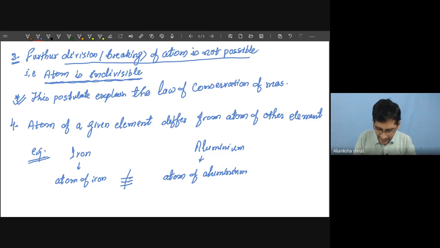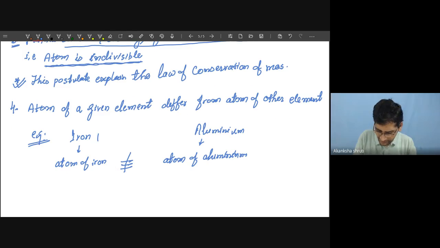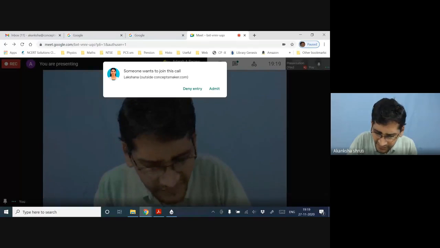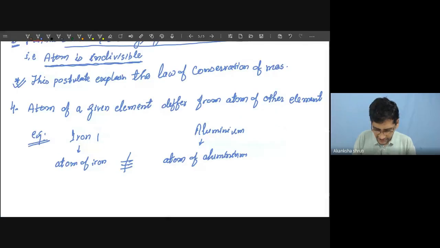Students, iron is denoted by Fe. Someone is there? Lakshana, you are too late. Iron is denoted by the symbol Fe. So what are the different elements, what are their symbols, that we will learn tomorrow or in the next class. Aluminium is denoted by Al. This you have to keep in mind. It is very useful, not only in class 9th, even in 10th and everywhere.